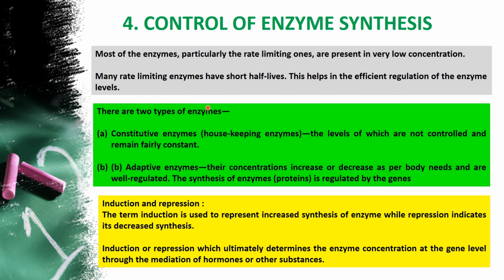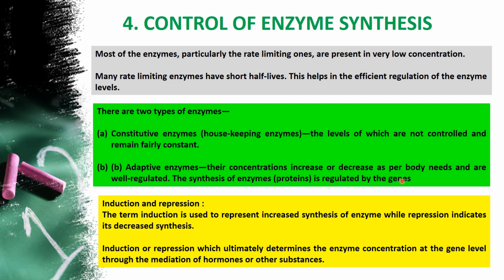That is again of two types. One is called constitutive enzymes, also called housekeeping enzymes, the levels of which are not controlled and remain fairly constant. Then there are adaptive enzymes, whose concentration increases or decreases as per the body's needs and is well regulated. The synthesis of enzyme is regulated by the genes, so this is what we have to concentrate on.